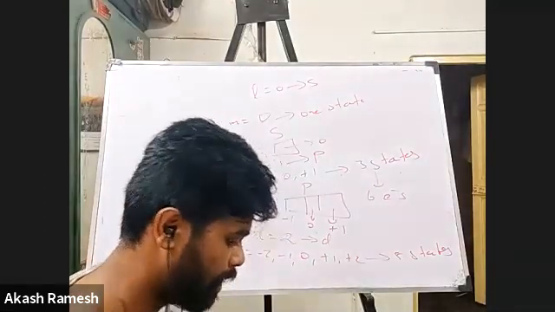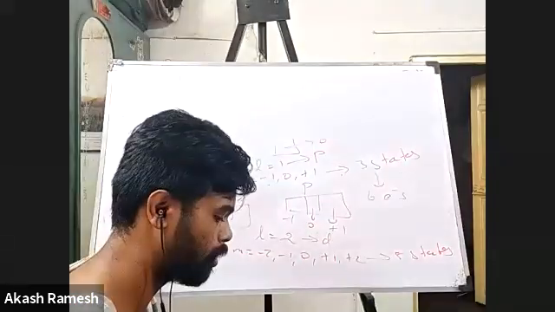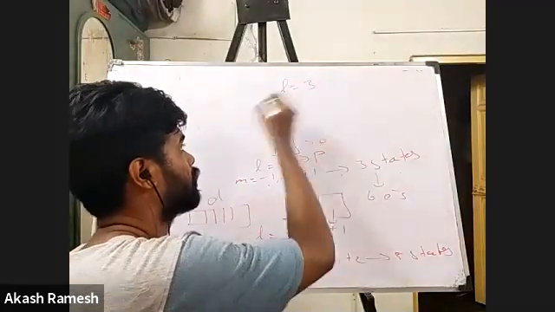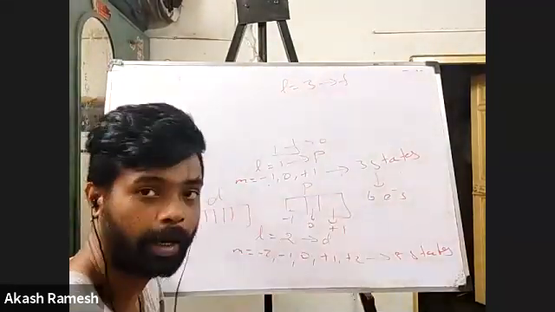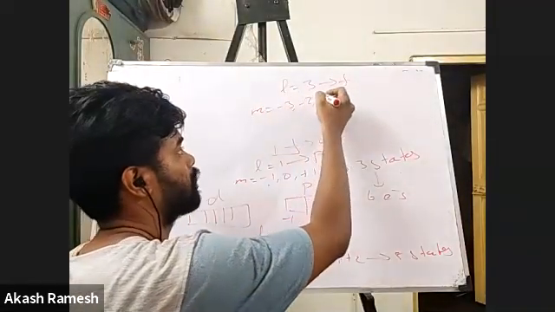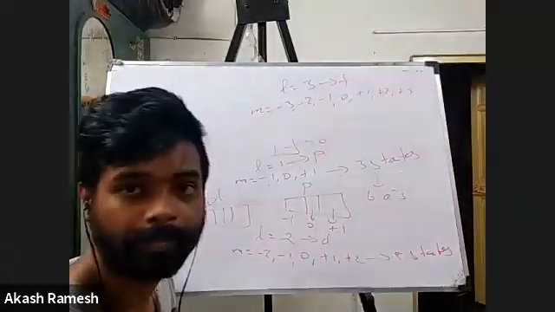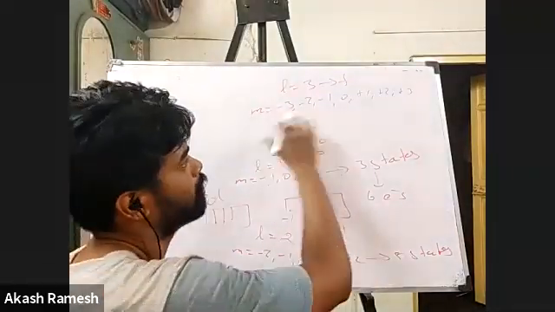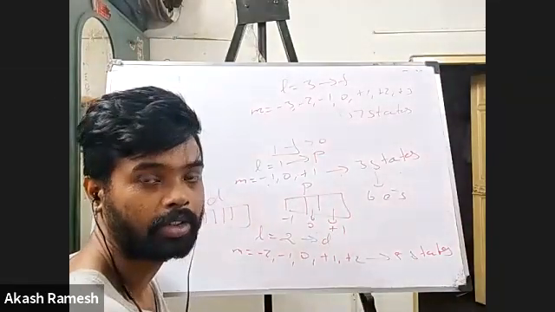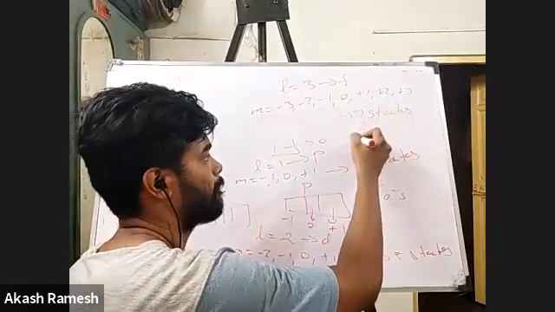Okay, fine. Now we'll move on to the last, that is my f orbital. Again, I think you'll be able to predict it easily, right? So l equal to 3 corresponds to the f orbital. Now I can have m values from minus 3, minus 2, minus 1, 0, plus 1, plus 2, and plus 3. Correct? So how many values now? Totally 7 values, so 7 states. Each state can have a maximum of 2 electrons. So how many electrons can the f orbital have maximum?